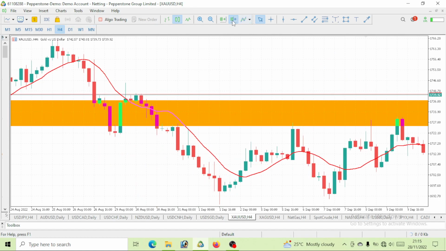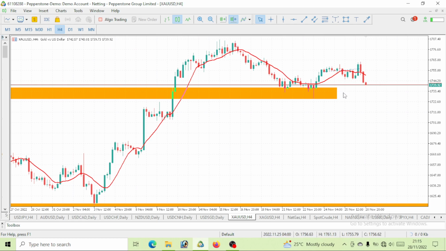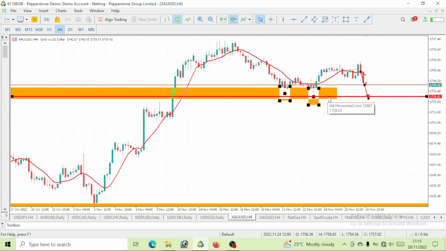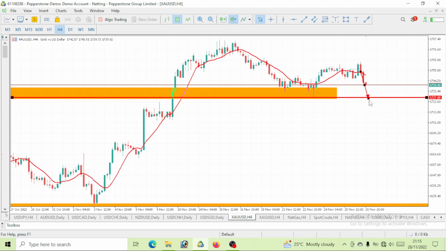Now to place this trade, we'd want to sit on this 4-hour time frame. So we saw that this price has come to this level, right? Price has rejected it. Price has come to this level, rejected. Now price is dropping again to this same level. So we want to see this gold drop to a level of 1728. Currently we are trading at 1739 on gold. So let's see this gold drop to a level of 1728. Let me highlight it. 1728. This is the level we'll be watching out for on our gold, but possibly it may even break below it. Then once price drops to it, we should be expecting a bullish move again.